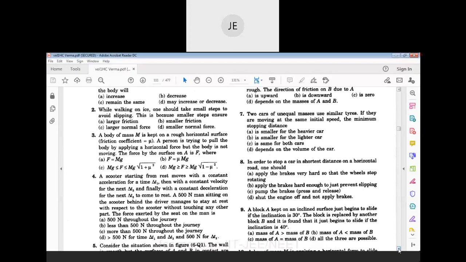So maximum contact force is square root of mg whole square plus mu mg whole square, which gives option C. If they ask applied force, option B will be the answer, because applied force is equal to frictional force when the body is not moving. Is it okay? Any doubt?